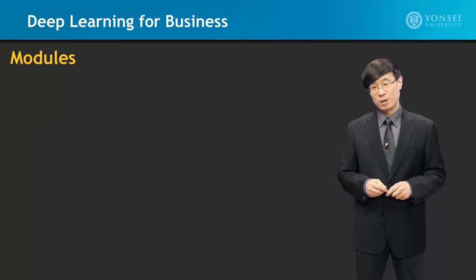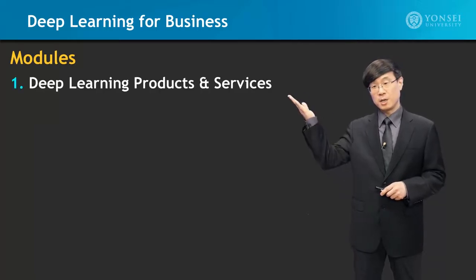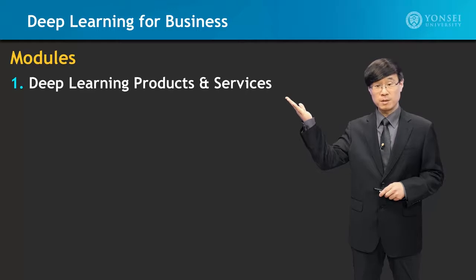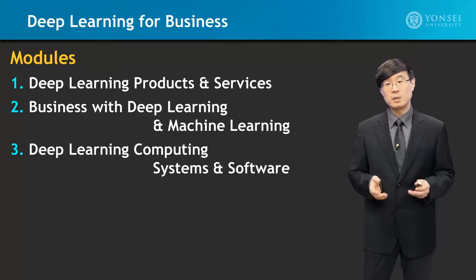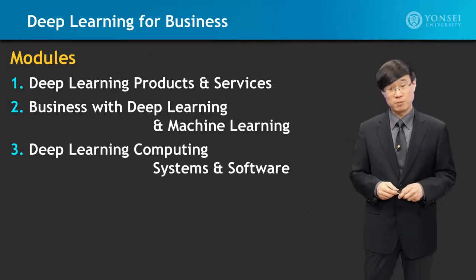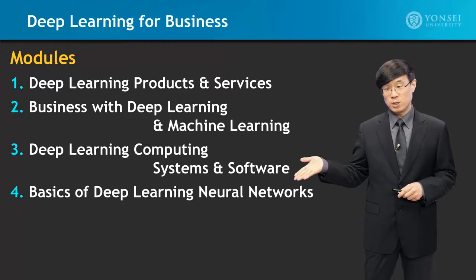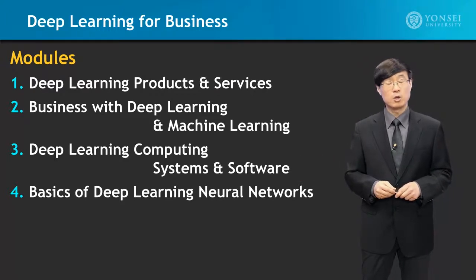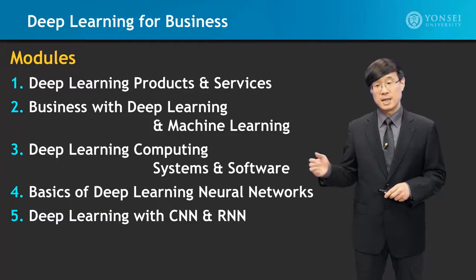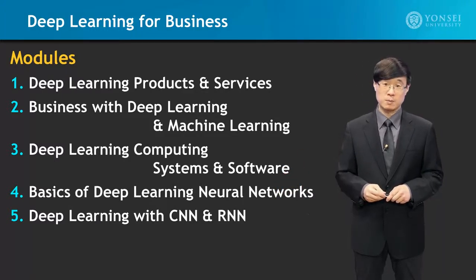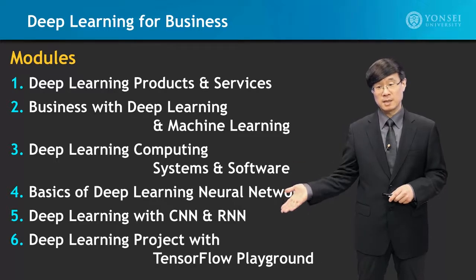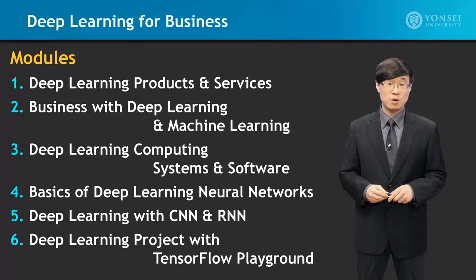This course has the following modules. First, deep learning products and services are covered. Then, business with deep learning and machine learning is covered. Then we look into deep learning computing systems and software. We go into basics of deep learning neural networks, which is followed by deep learning with convolutional neural networks and recurrent neural networks. And in Module 6, a deep learning project with TensorFlow Playground is provided.